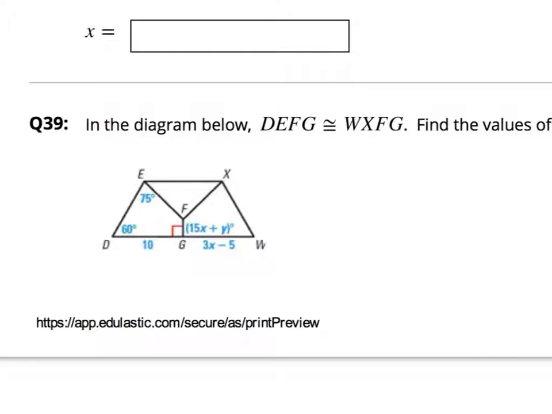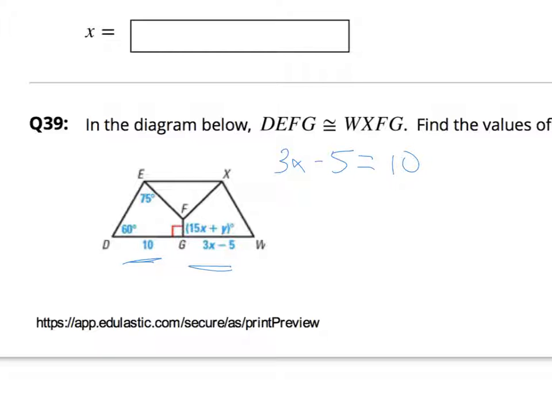Okay guys, number 39. These 2 shapes, DEFG and WXFG, are equal to each other. They're congruent. So we want to find the values of x and y. If you're going to set up your problem for the value of x, if they're equal, that means DG and GW are equal to each other. So you just got to say 3x minus 5 equals 10 and solve for x.